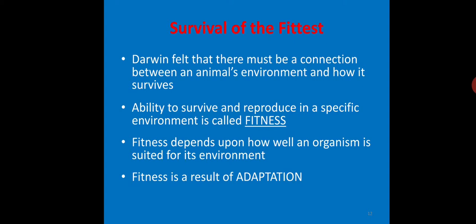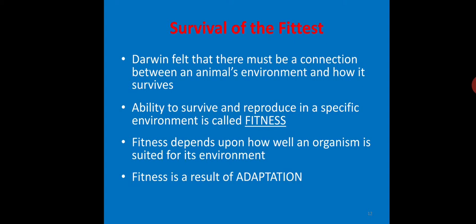Next, survival of the fittest. Darwin felt that there must be a connection between an animal's environment and how it survives. Here, the ability to survive and reproduce in a specific environment is called fitness. And this fitness depends upon how well an organism is suited for its environment. Fitness is the result of adaptation. So, adaptation is the ability of an organism to adjust to changing environmental conditions.